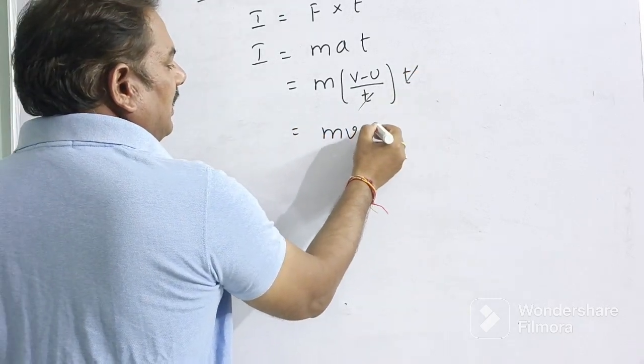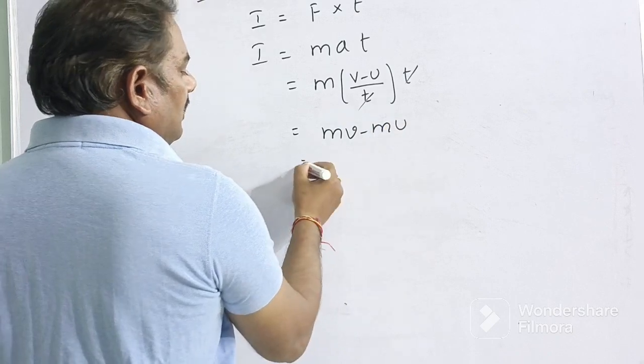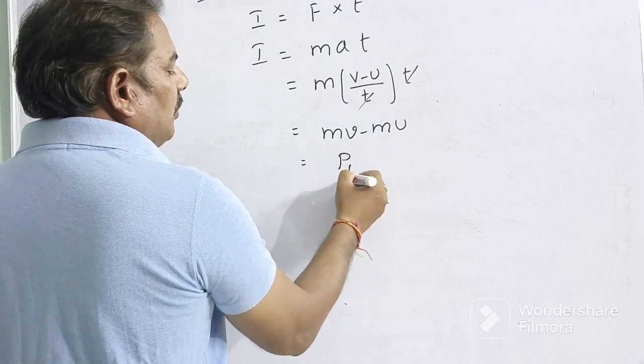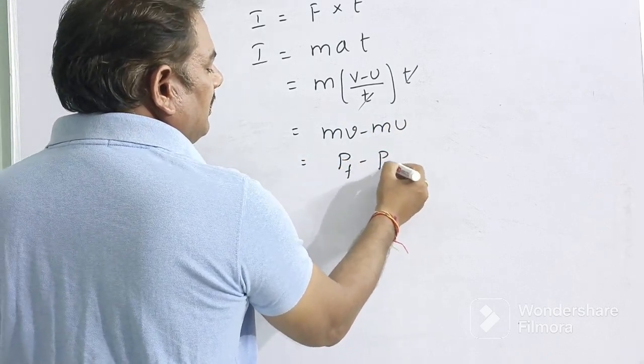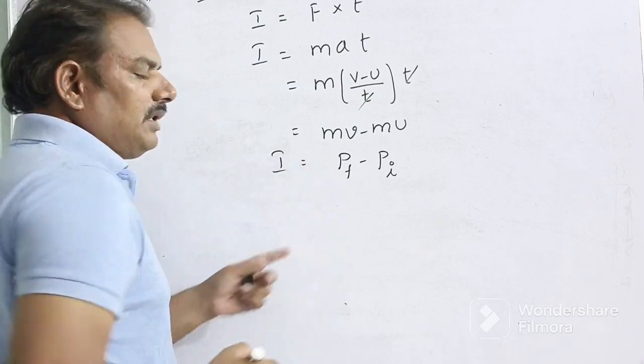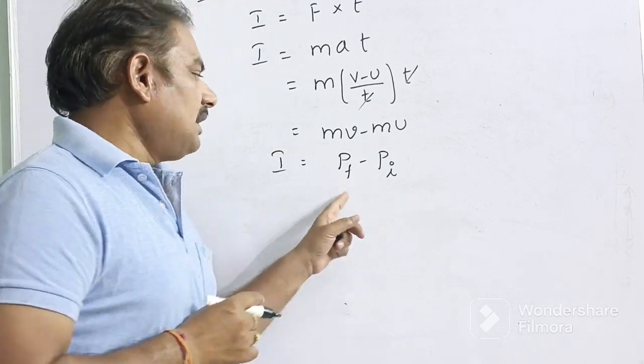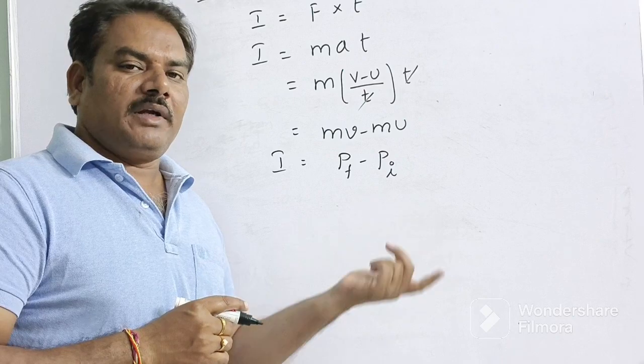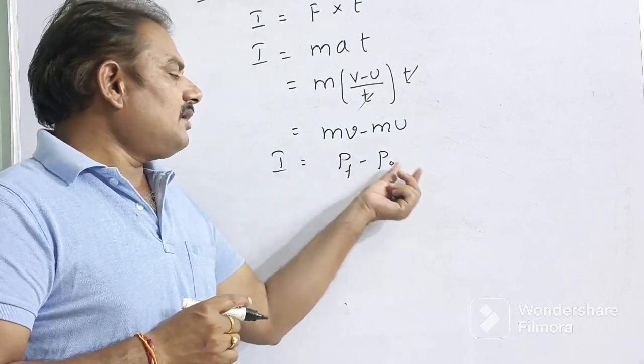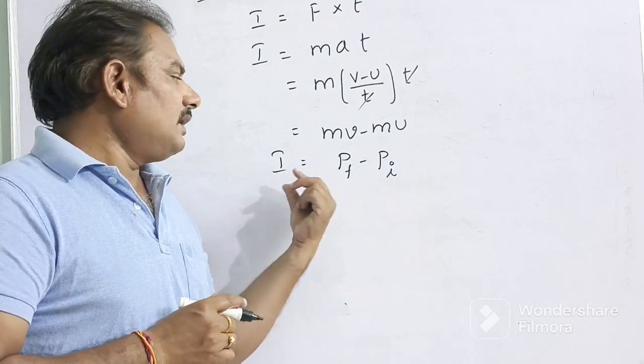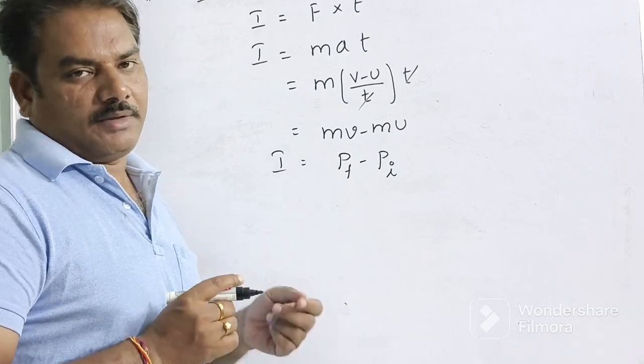So mv minus mu. This is final momentum minus initial momentum. So impulse is equal to the difference between momentums. Simply, the change in momentum of the body is equal to impulse.